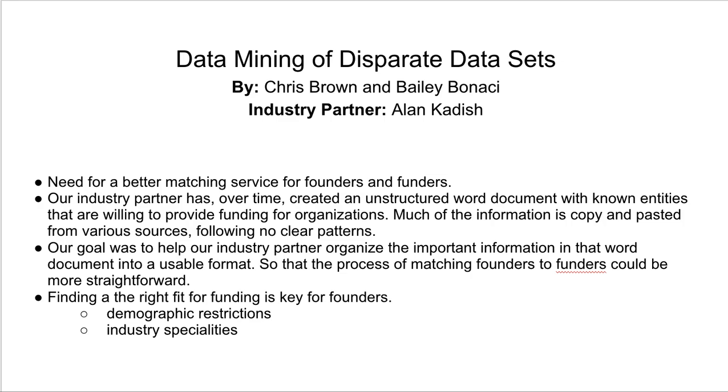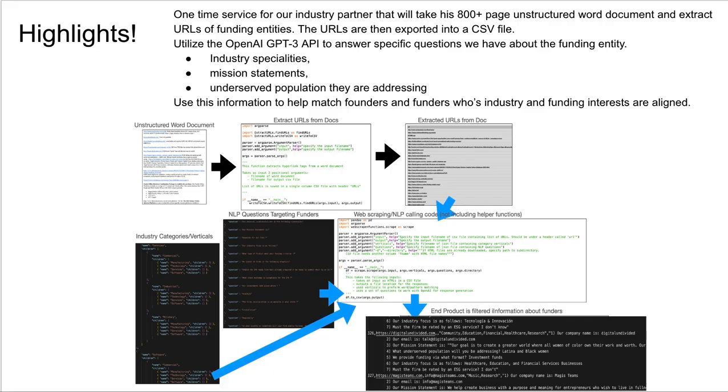Some key information that he wanted about the different funders was their URLs, their demographic restrictions, what their industry is, etc. So what we did was we made a one-time service for him to turn his unstructured Word document into a list of URLs, indicated by those black arrows here.